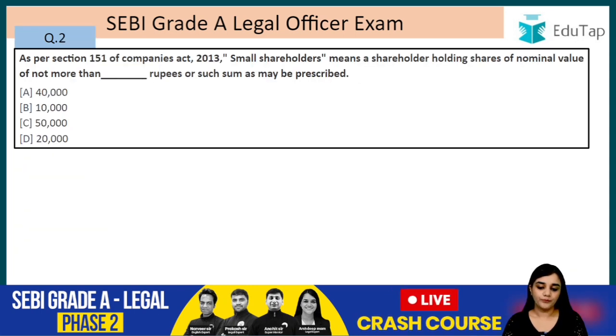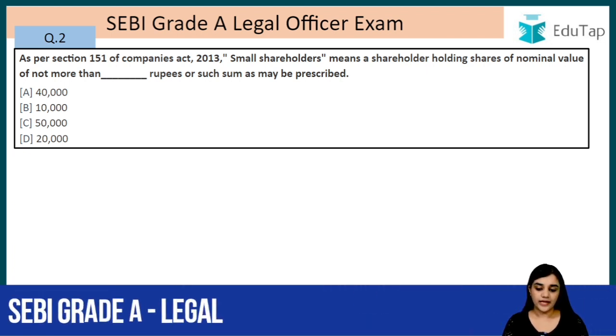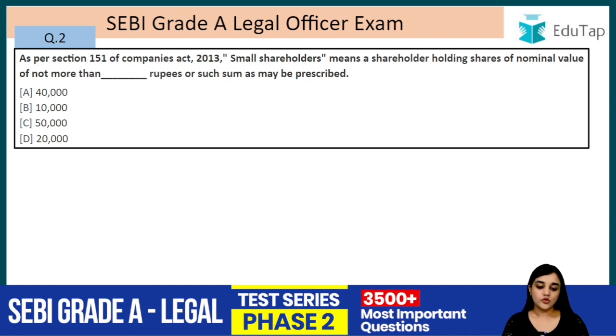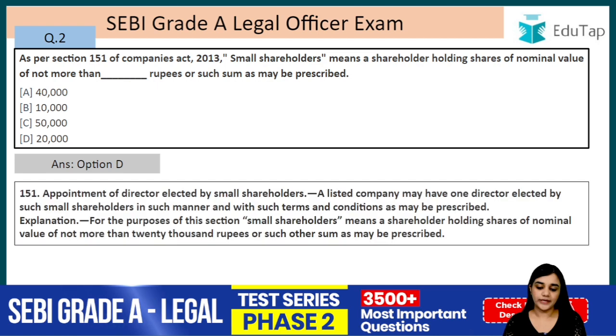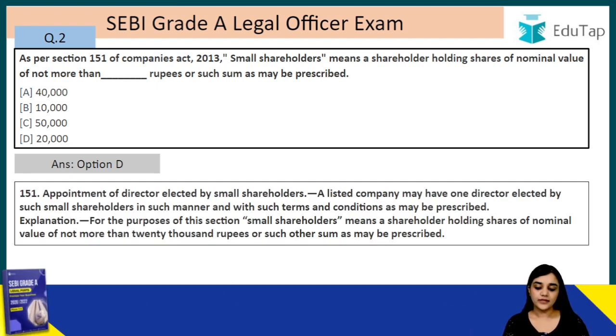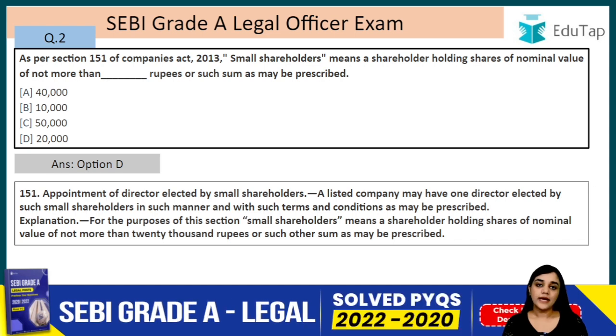Question number 2. As per section 151 of the Companies Act 2013, small shareholders means a shareholder holding shares of nominal value of not more than dash rupees or such sum as may be prescribed. So the answer to this question is D, that is 20,000. A listed company may have one director elected by the small shareholders, so that the interest of the small shareholders can be protected, right?